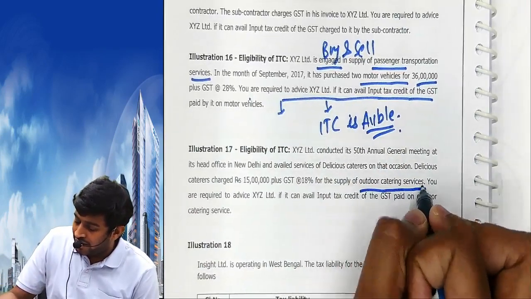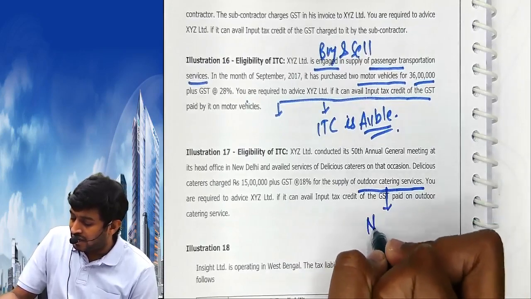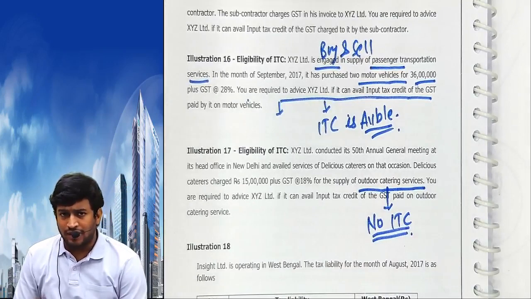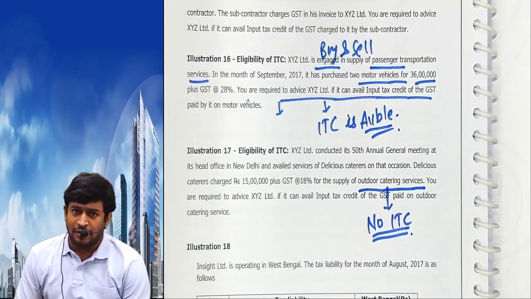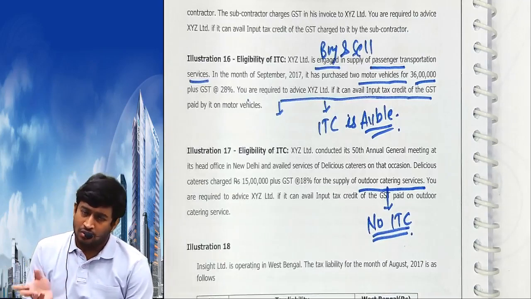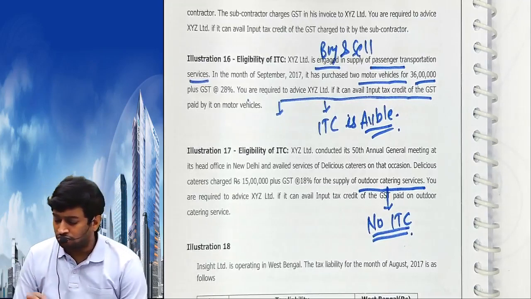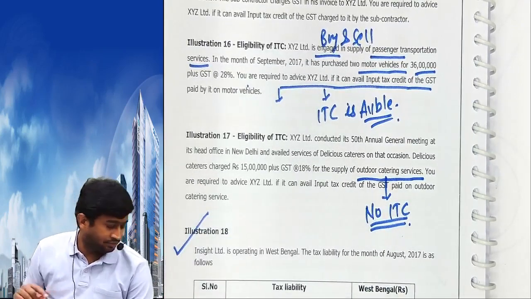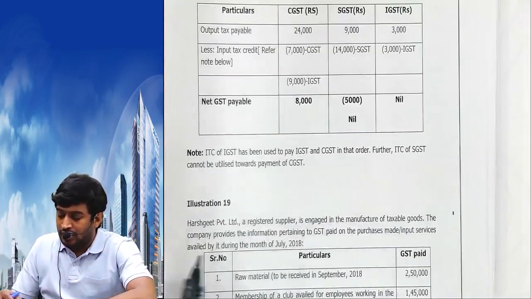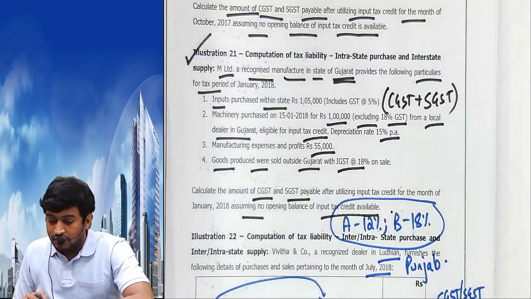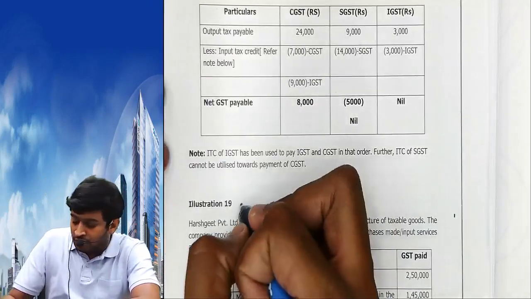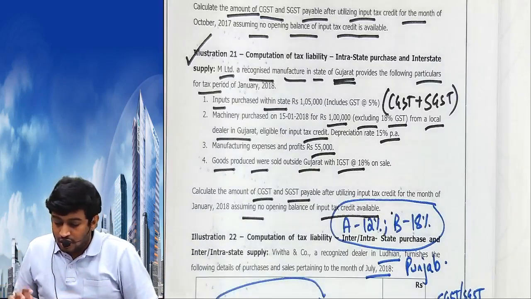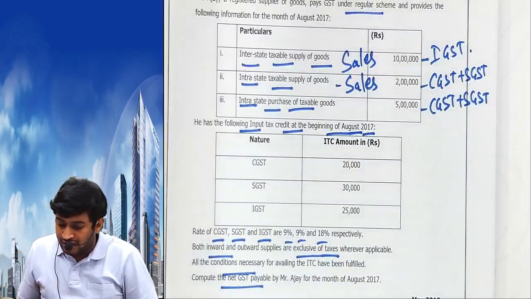Next, outdoor catering. This comes under no ITC. No second thought about it. Food, beverages, outdoor catering is not available. But it is available if he buys sweets and sells to you. But normally outdoor catering नहीं मिलता. 18 हो गया. 19 answer is given for review practice. 20 done, 21 done, 22 done, 23 also done.